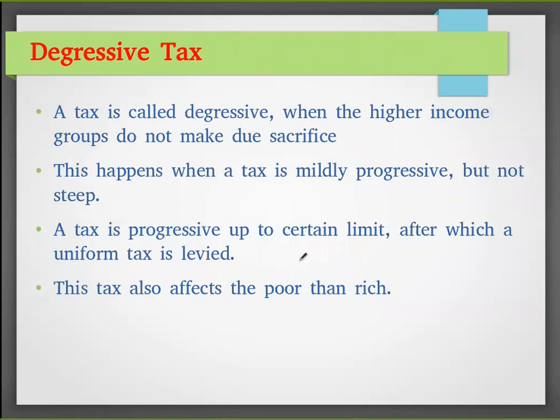Then the final one is degressive tax. It is similar to regressive tax. It will also affect the poor people. The tax is progressive up to a certain limit. For example, up to 1 crore, it is progressive.